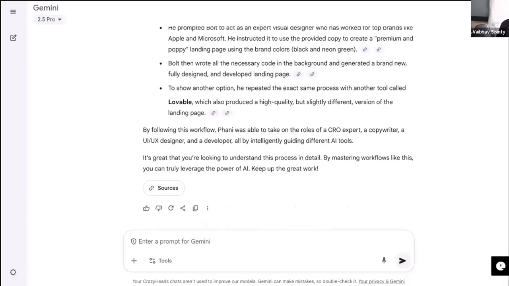Should we ask it about the tools that we taught them for data analysis? Sure. What are the tools that were covered for data analysis?